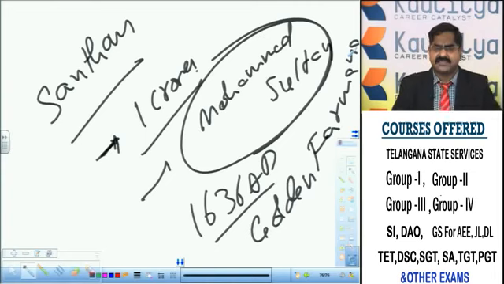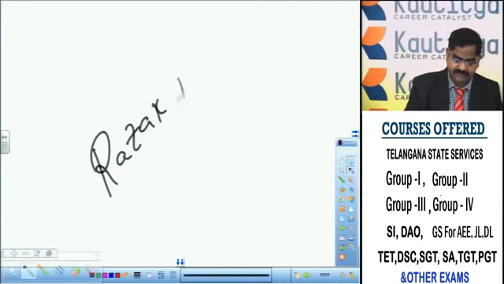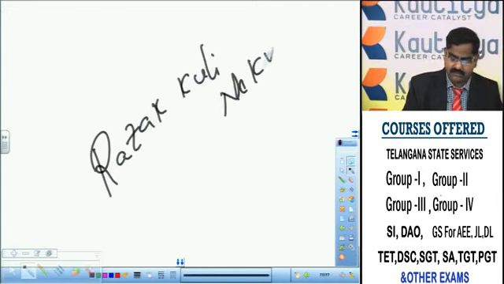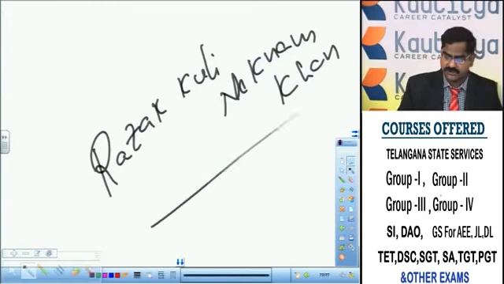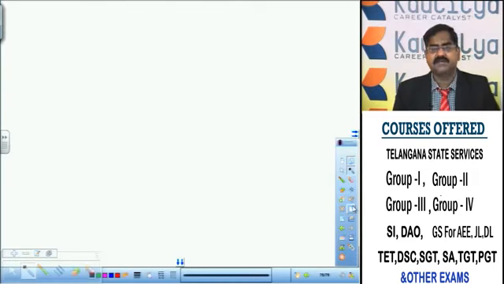To set all these things right, Abdullah Qutub Shah sent an able commander, namely Raja Kuli Nekram Khan. Raja Kuli Nekram Khan, one of the commanders of Abdullah Qutub Shah, was sent to teach a lesson to all these rebels, the European companies. With great bravery, he could suppress all these revolts and made the English East India Company pay the rents regularly from Madras and Machilipatnam. This is about the history of Abdullah Qutub Shah.